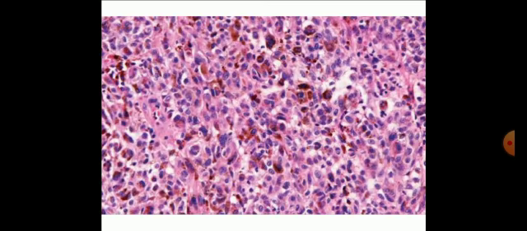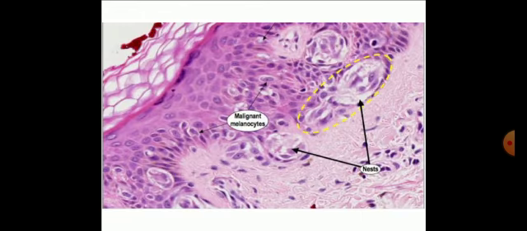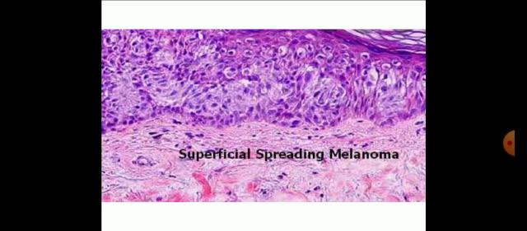Okay, see here there is a brown black pigmentation of the melanin with hyperchromasia, increased NC ratio, abnormal mitotic activities, round to oval nuclei, vesicular nucleoli, all features of malignancy in malignant melanoma. Here there is a nest of malignant melanocytes in the epidermis which has infiltrated deep into the dermis. So this is also a microscopic examination of malignant melanoma.